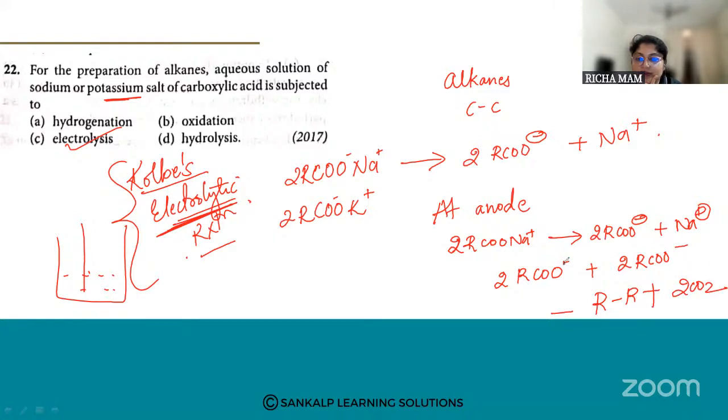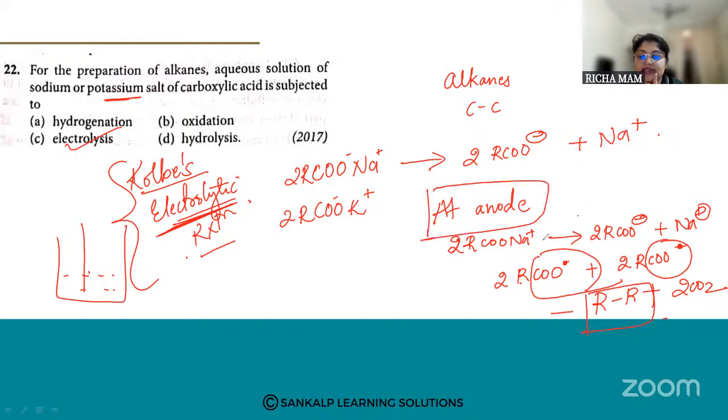So here two unstable free radicals are there. Now these two unstable radicals, what will happen? They will form carbon dioxide, CO2, and the two alkyl groups will form an alkane. So like this, at the anode, the reaction takes place.